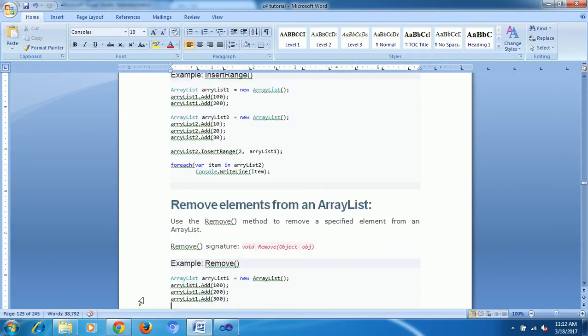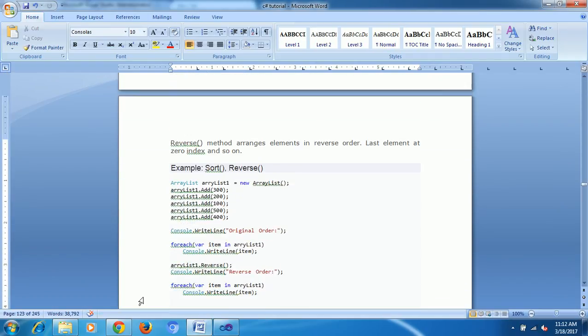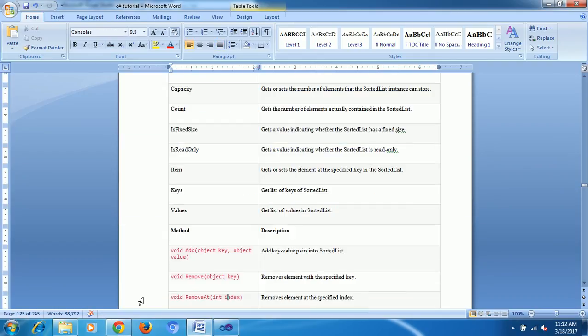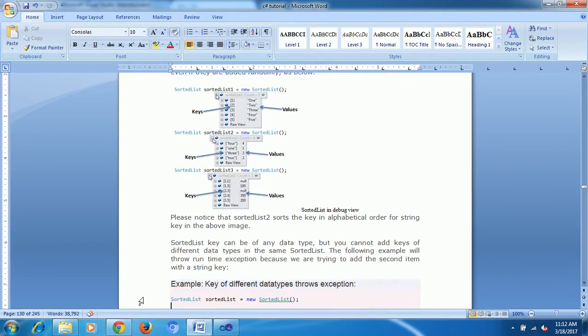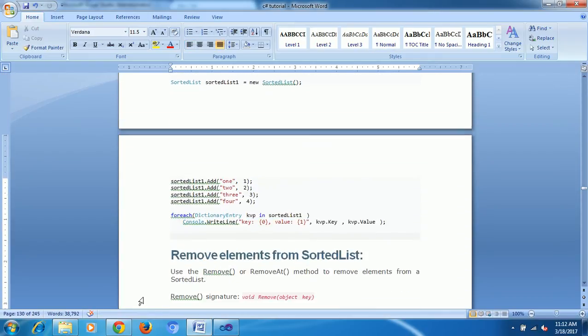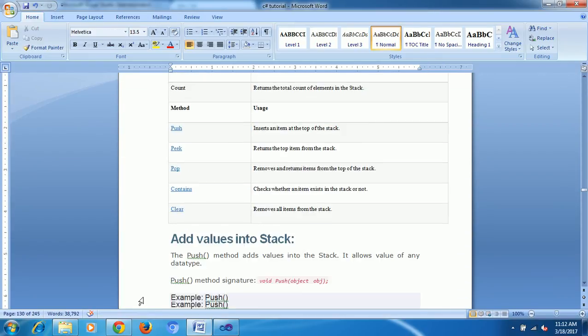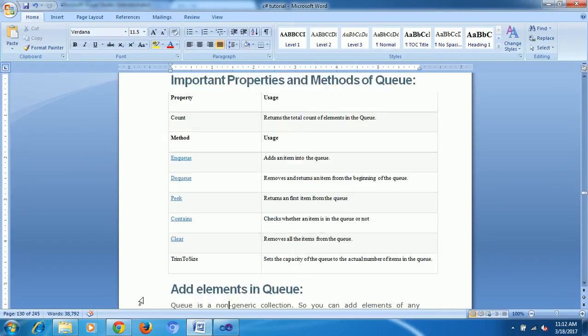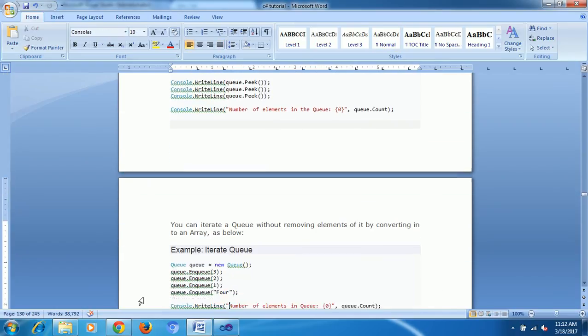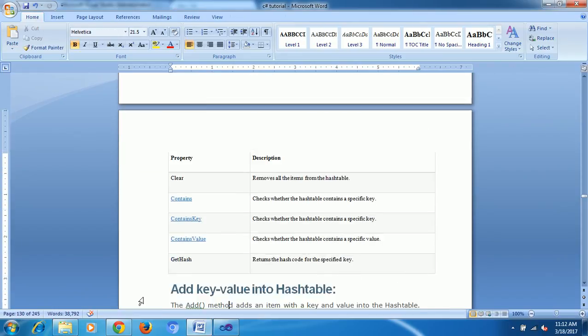Again generic collections will come. After generic collections, anonymous methods, extension methods, and delegates. These are the different topics. Entirely they are small topics only, but I gave step by step examples. That's why this document is very big. Now onwards it will take very little time, and I will complete it very fast. No problem.